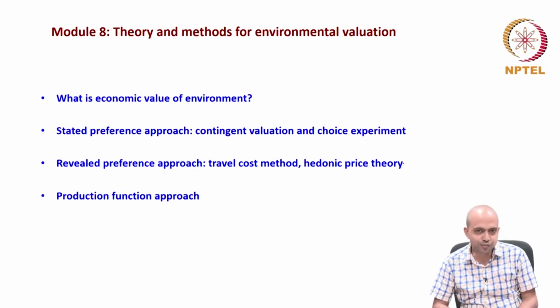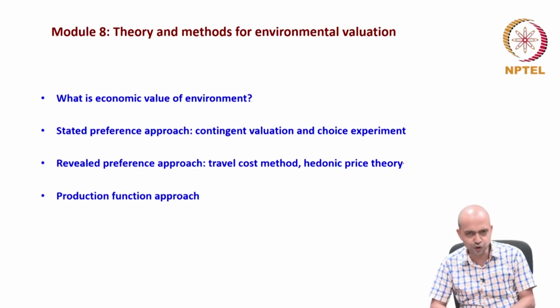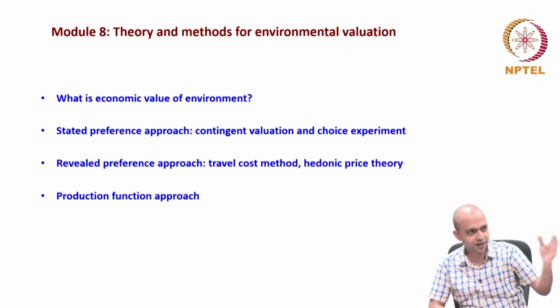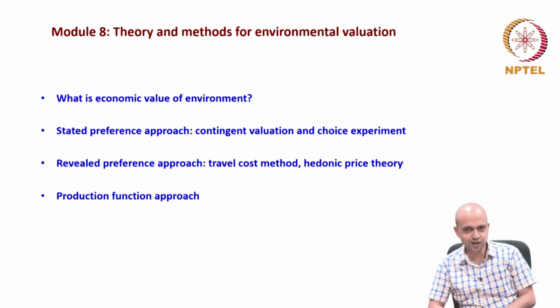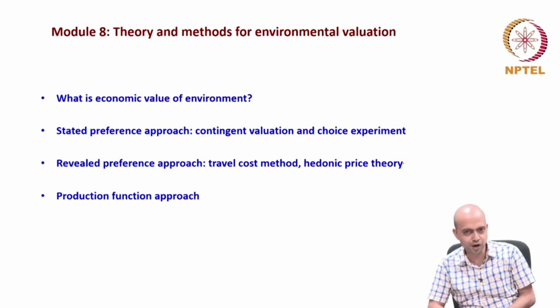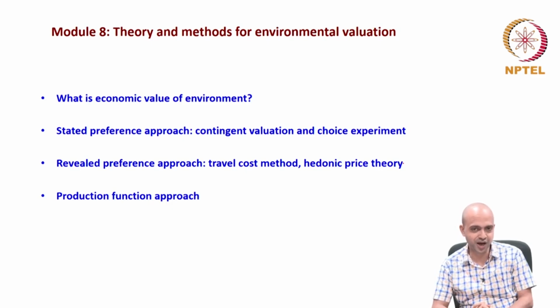For example, we can think of the housing market. Take the price of the same type of house in a most environment-friendly area and in a polluted area, and you will see that the price of the same type of house in the environment-friendly area is much higher.